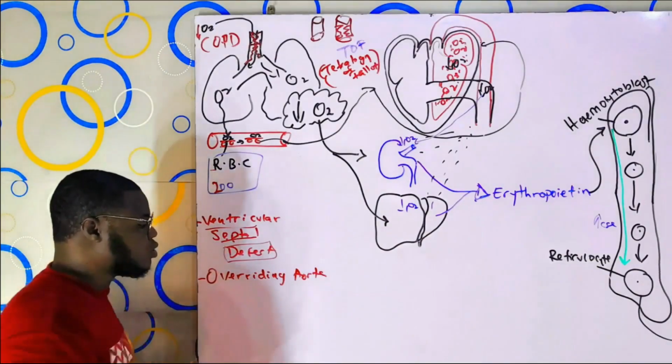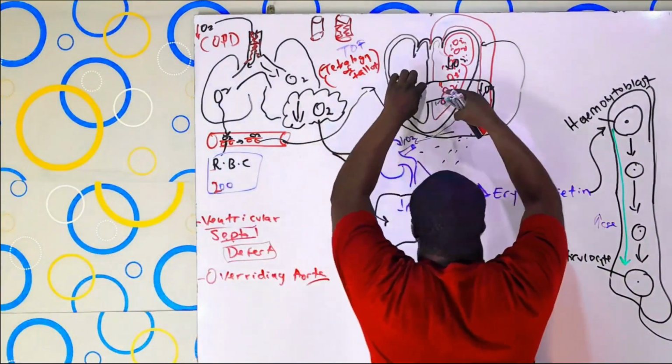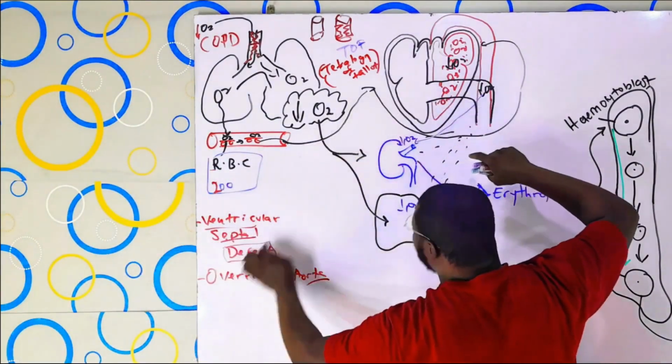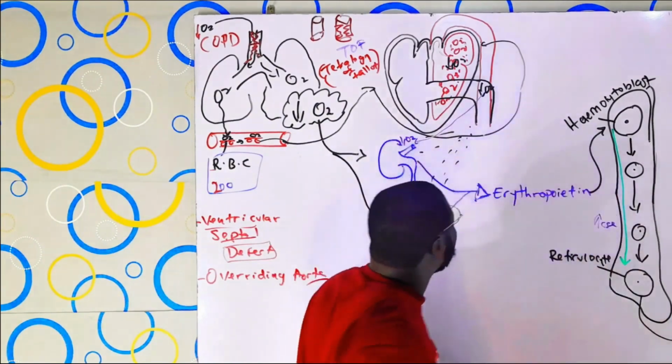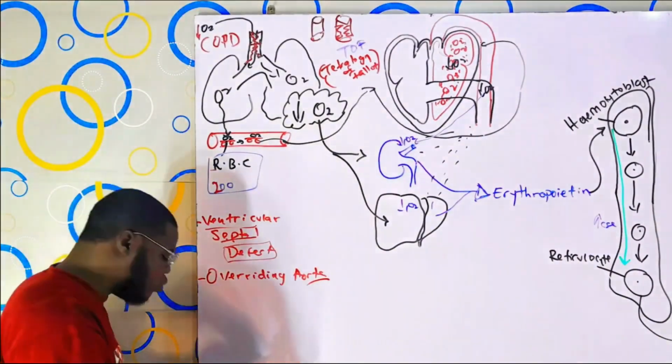Overriding aorta. So the meaning is that the aorta is going to do what? It's going to be found directly on the ventricular septal defect, on that hole. Now, what is it going to cause? You'll understand later. So another thing that will happen is called pulmonary stenosis.